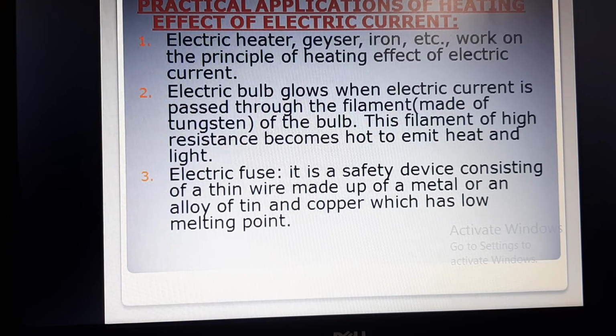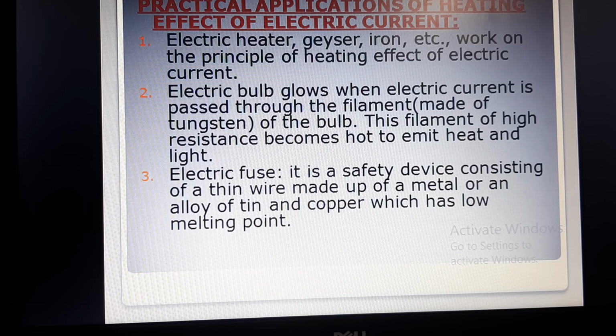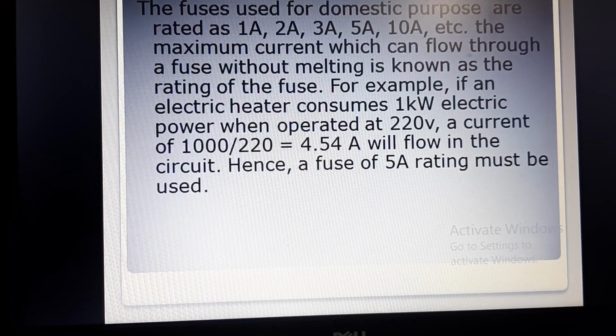क्योंकि इसका low melting point है, its temperature increases and due to heat the fuse wire melts and it breaks the circuit. So thereby it prevents any electric damage. Okay, so the current stops flowing in the circuit and this saves the electric circuit from burning. The fuses used for domestic purposes are rated as 1 ampere, 2 ampere, 3 ampere, 5 ampere, 10 ampere, etc. The maximum current which can flow through a fuse without melting is known as the rating of the fuse.